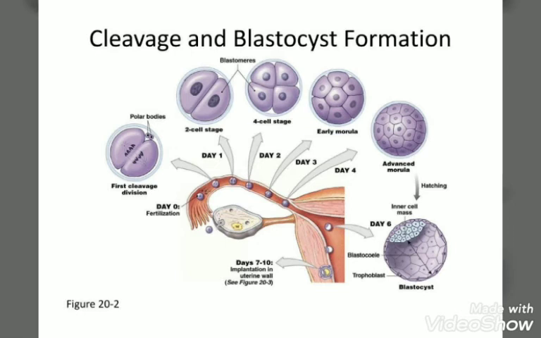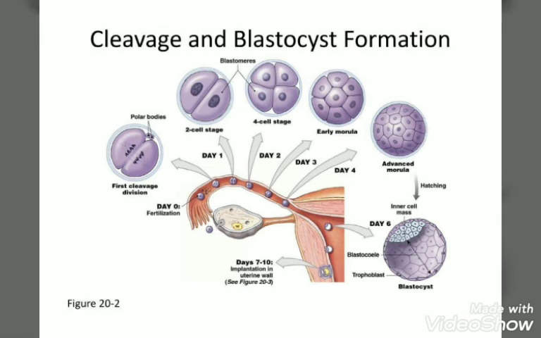After the morula, when it contains more and more cells, it is called a blastula. Why? Because it consists of more than 16 cells. It means zygote divides to form embryo, divides to form morula, divides to form blastula, and from the blastula the arrangement will occur.